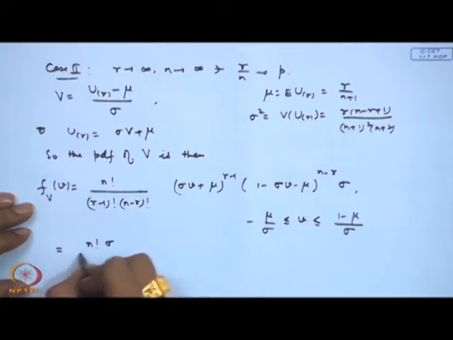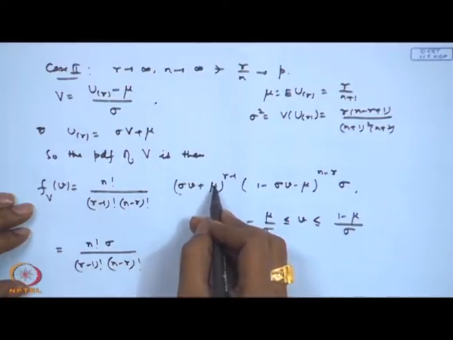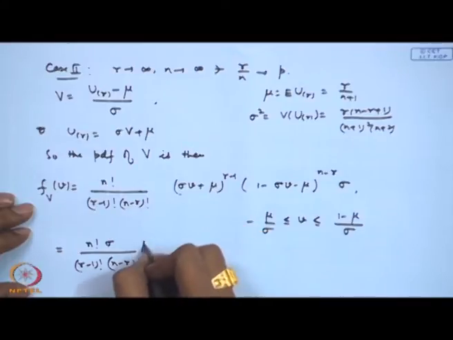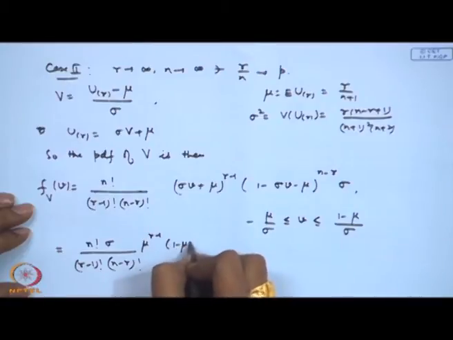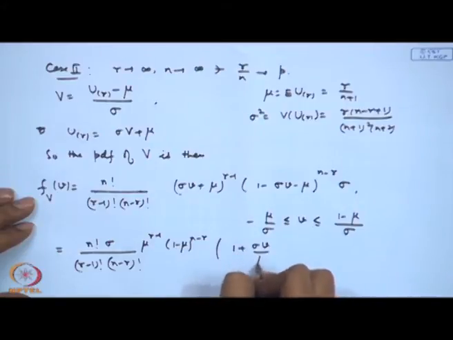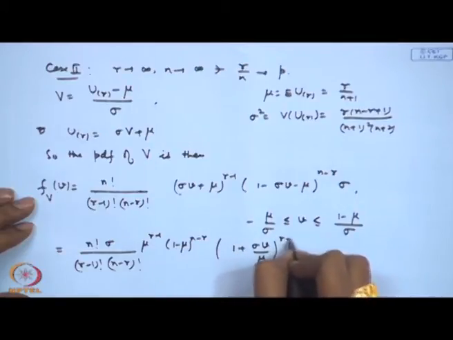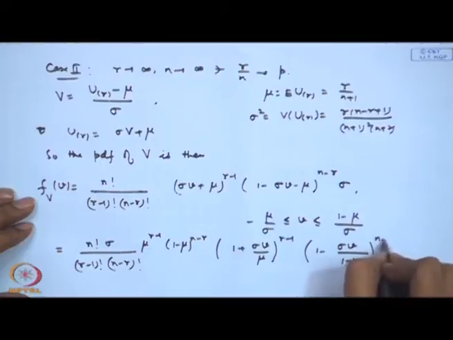So, let us write the terms in a slightly adjusted fashion. So, n factorial sigma, r minus 1 factorial, n minus r factorial. This mu I will take out from here, so I get mu to the power r minus 1. From here I take out 1 minus mu, then this term becomes 1 plus sigma v by mu to the power r minus 1, and 1 minus sigma v divided by 1 minus mu to the power n minus r.